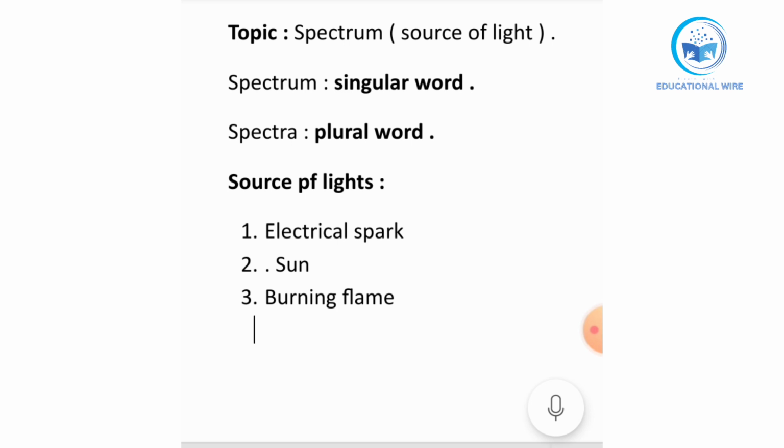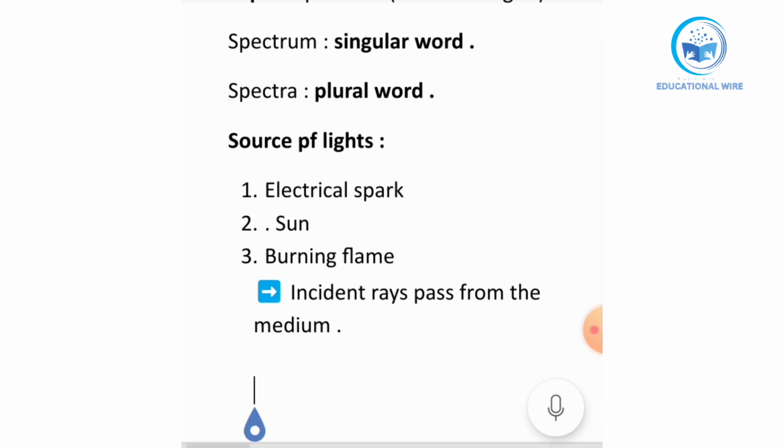But after that, what are these three sources of light actually called? These are called incident rays. These incident rays pass through a medium, any medium, like we will take a prism. The incident ray passes through the medium, and then it produces seven colors. So we will talk about those mediums first, what these mediums are.